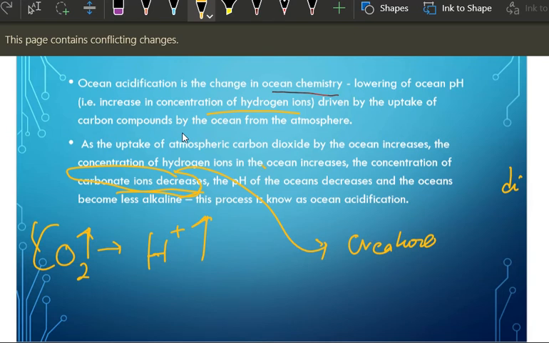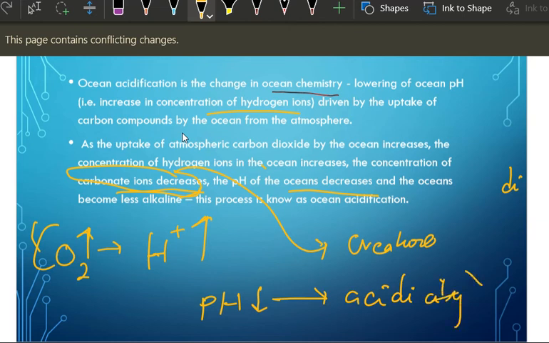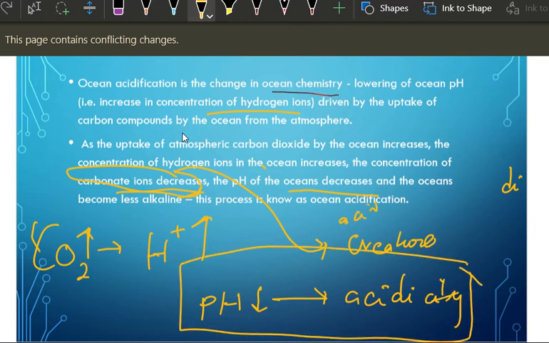The pH of the ocean decreases. I told you, the lower the pH value, the higher the acidity, right? What is the pH of acid rain? That is nearly 5.6. Around 5.6, remember this.